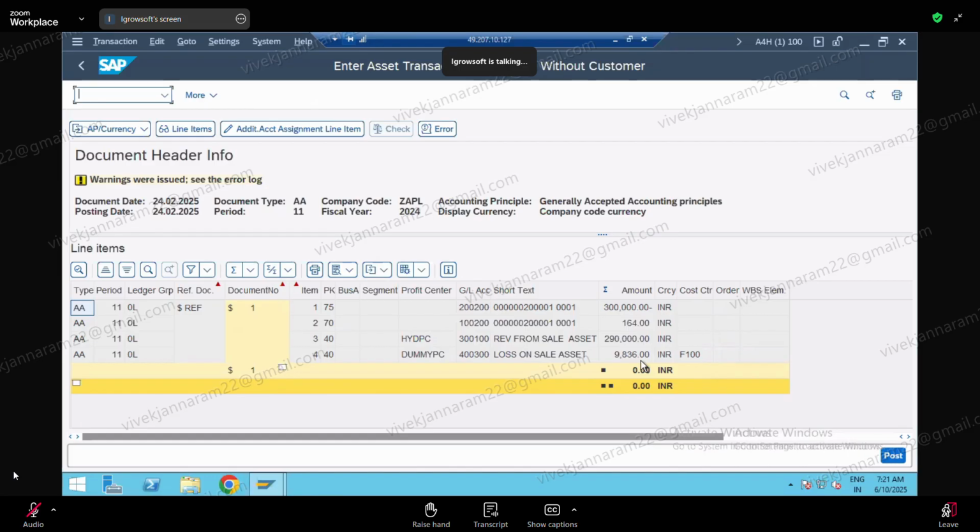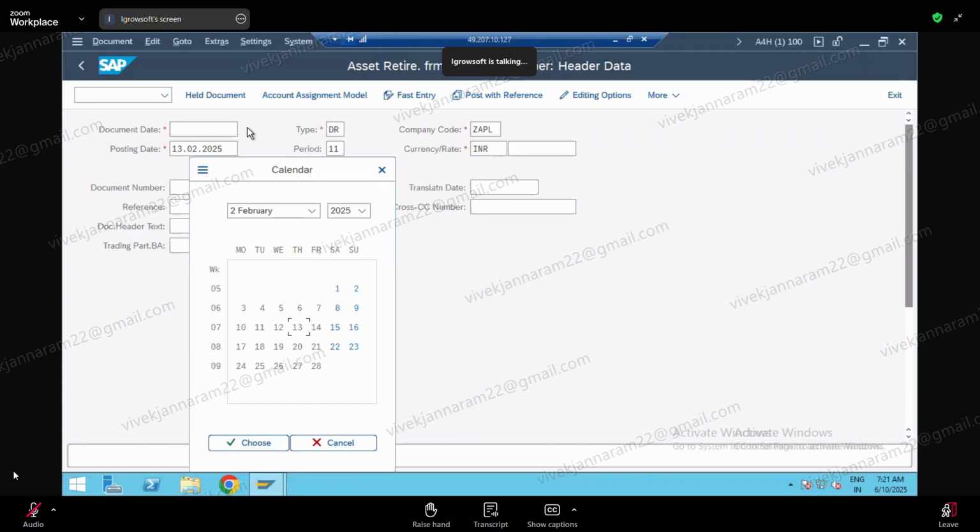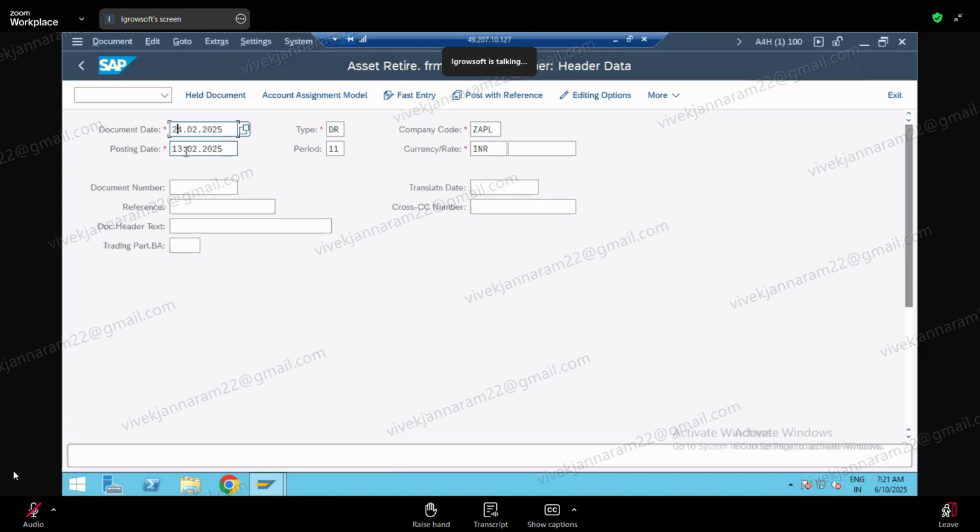Yeah. So this is the asset retirement without customer. Now, same way, suppose I am trying to do F-90. Sorry, not purchase, but retire, no? F-92. So now I am giving my date. What is my date today? Today 24. Okay. So I am giving date as today as 24. Okay. Then, so what is that I do?